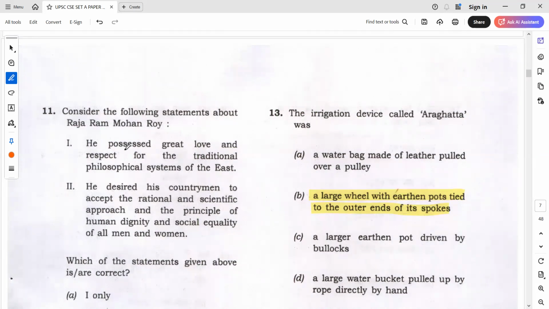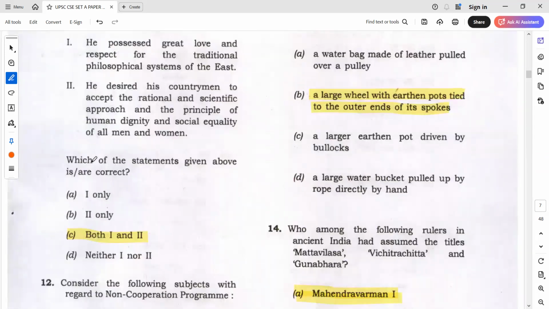For example, if I asked you, in the exam if you have doubt, to go negative, and I said he does not have love towards me, will you accept that he does not have love? Definitely that statement will be extreme. So here, yes, he possesses great love and respect for traditional systems. Respect definitely he has. So you don't have to overthink on that. So the answer will be both 1 and 2 in this.